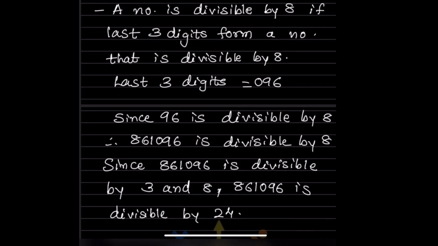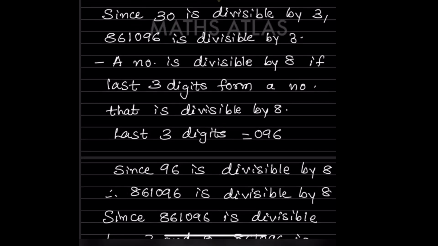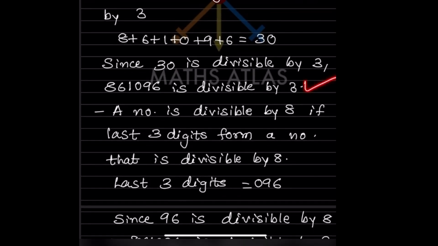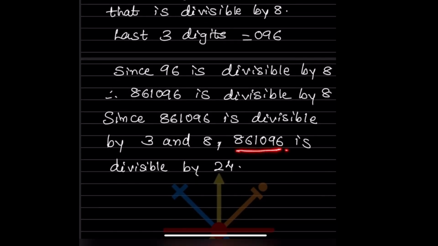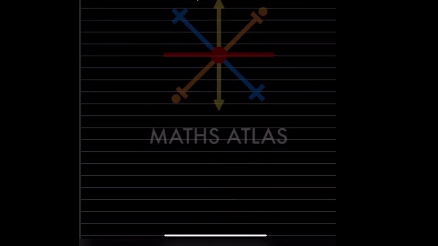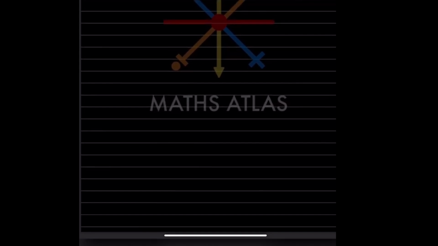You have seen that it is divisible by 3 and it is also divisible by 8. So therefore 861096 is divisible by 24. It looks big, but it's very easy. So by this we have completed today's work.